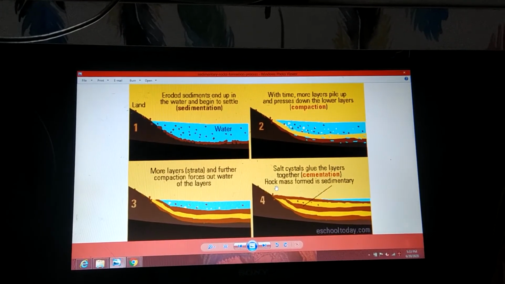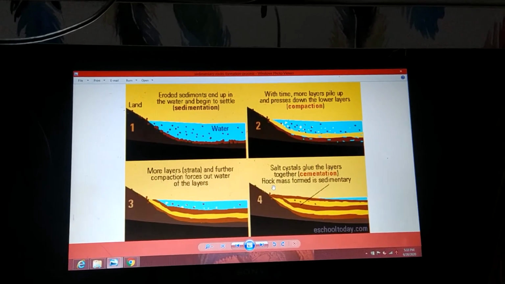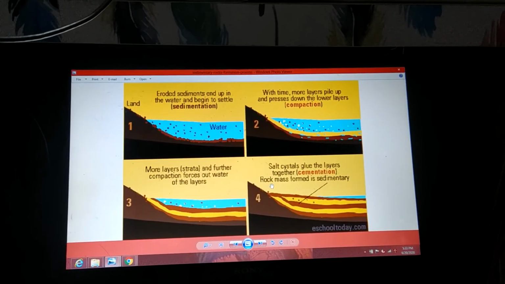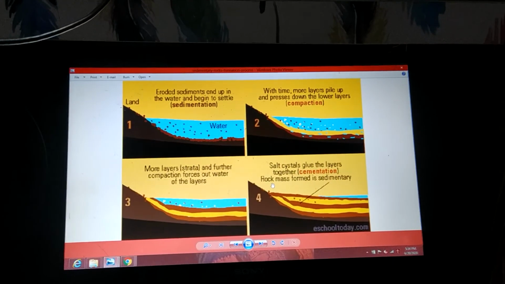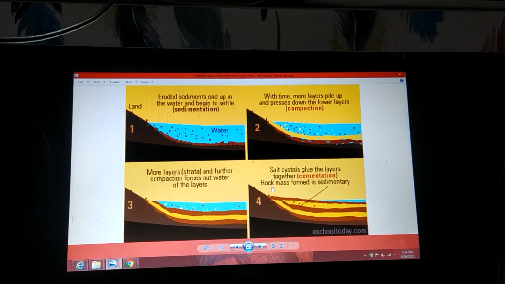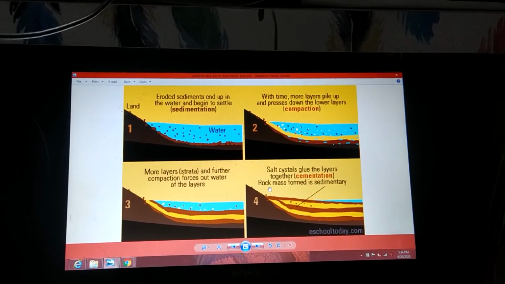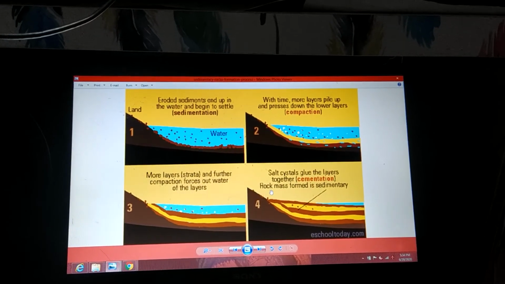Whereas in sedimentary rock, it favors fossilization. Then the time period: the longer the time period, the better the fossil you are going to get. Followed by less availability of oxygen. The more oxygen is available, the more chance that organisms may come and attack. That's the reason less oxygen favors fossilization.